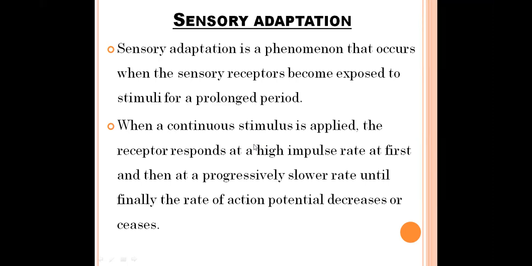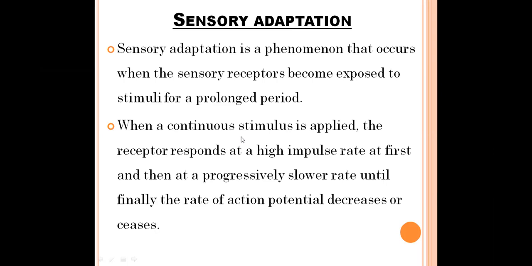Sensory adaptation is very much required for our body. Why? Because some stimuli are continuously given to our body. If the receptors continuously receive those stimuli, and continuously generate receptor potentials, generator potentials or action potentials, what will happen? Our brain will receive the same impulses, the same information, continuously. But we have to concentrate on more important stimuli than the regular stimuli.